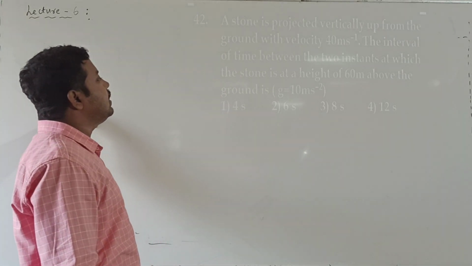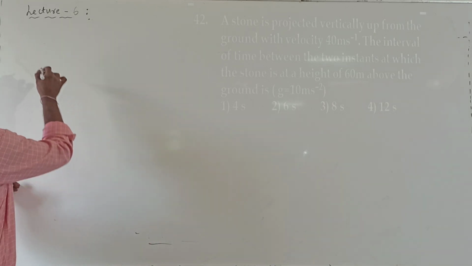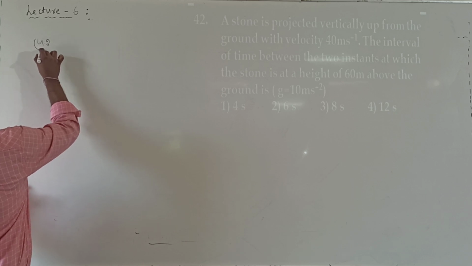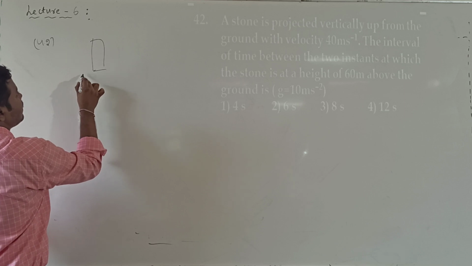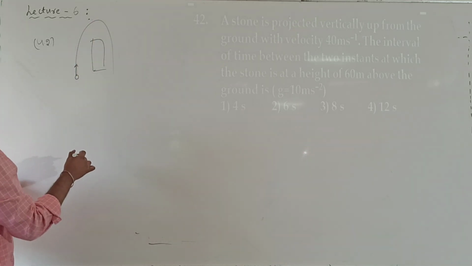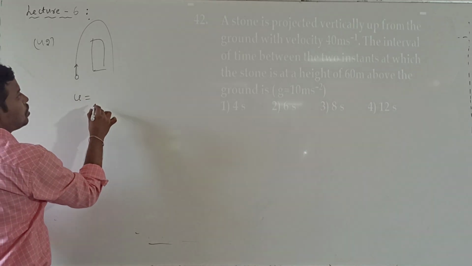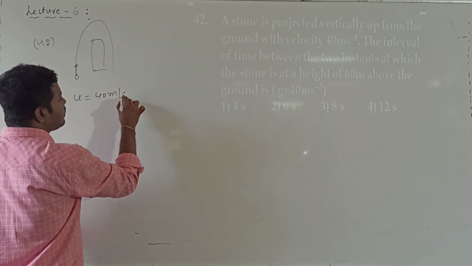So what they are asking us to calculate is, a stone is projected vertically upwards. Question number 42. Stone projected vertically upwards. Let us call this one tower. From this they throw a stone vertically upwards. With what initial velocity is the stone thrown? It is thrown with a velocity of 40 meters per second.